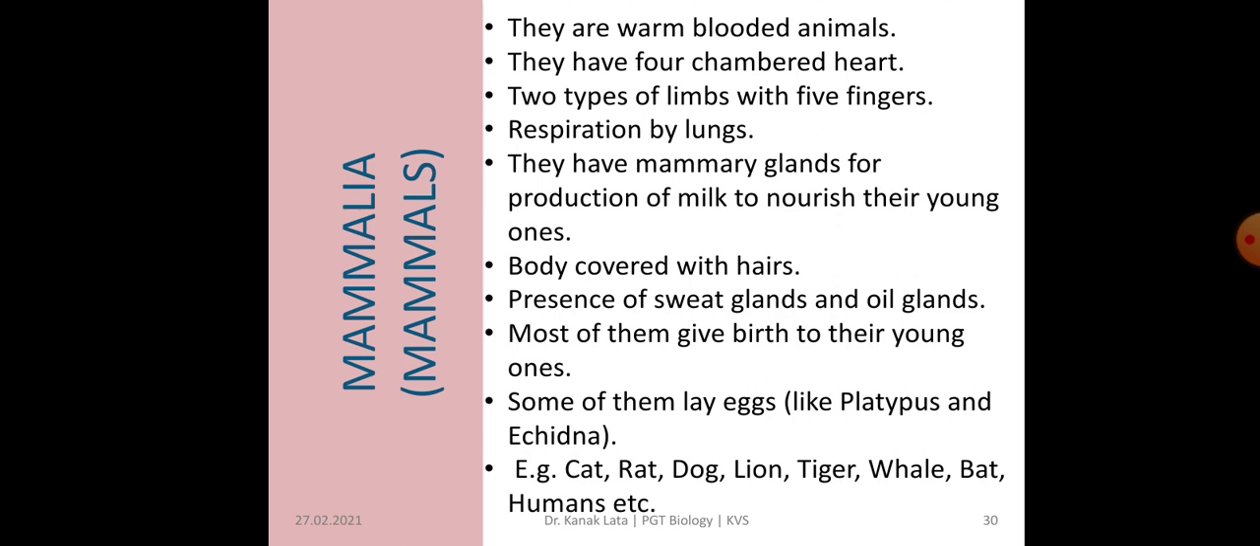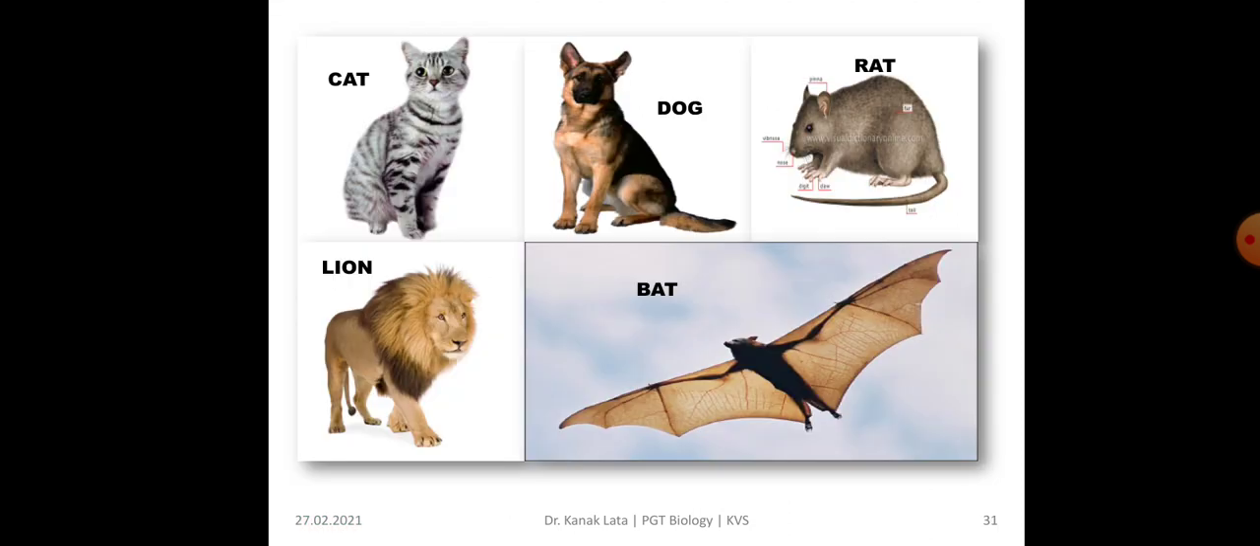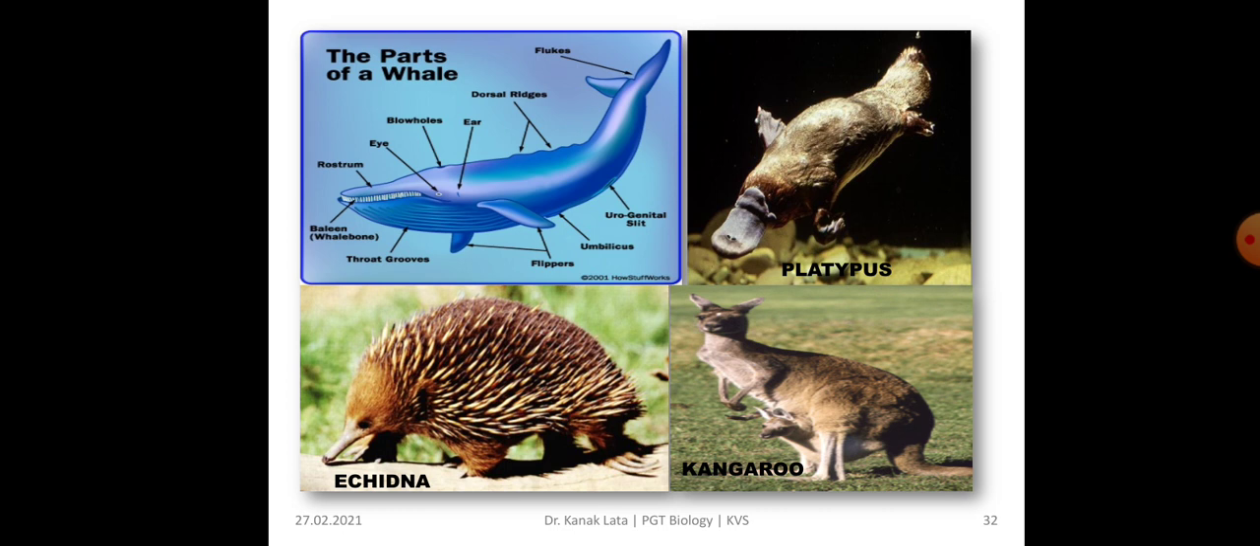Most of them give birth to their young ones, but still some mammals lay eggs like duckbill platypus and echidna. The common examples of mammals are cat, rat, dog, lion, tiger, whale, bat. Bat is a flying mammal and whale is an aquatic mammal, and human being. Here you can observe the different mammals: cat, dog, rat, lion, bat. Bat is a flying mammal, and it is a blue whale, that is aquatic mammal. Then platypus, echidna and kangaroo. Kangaroo is called as marsupial mammals.